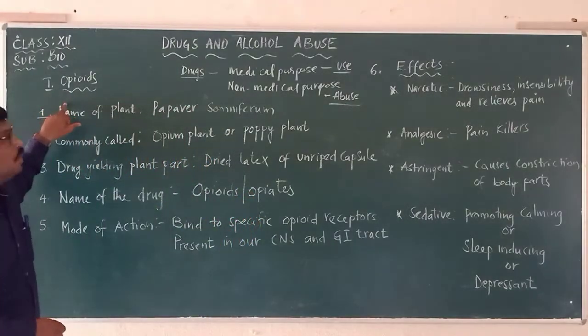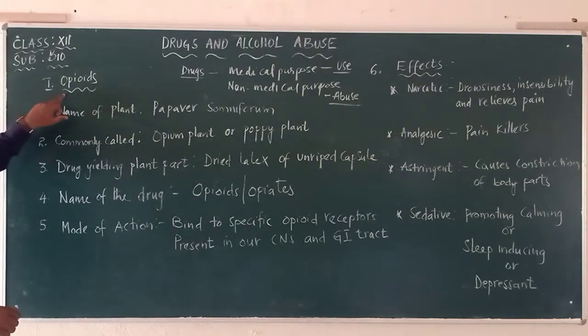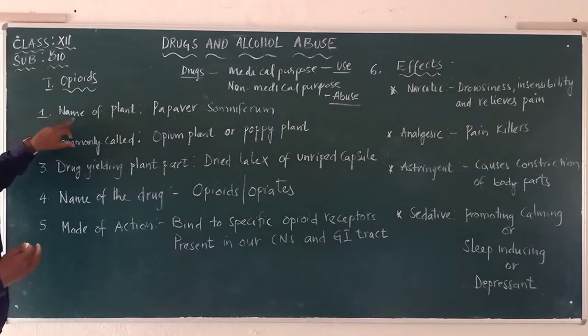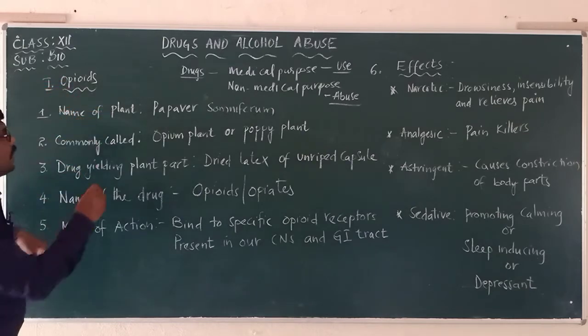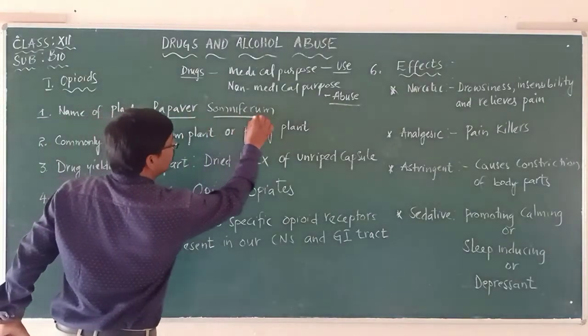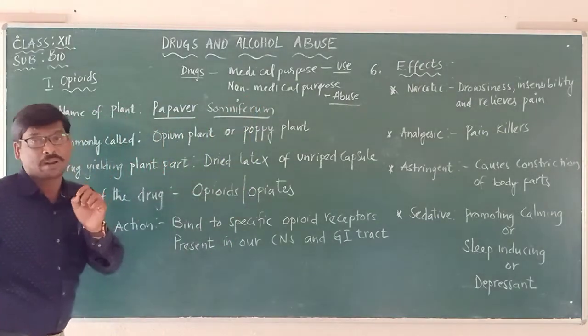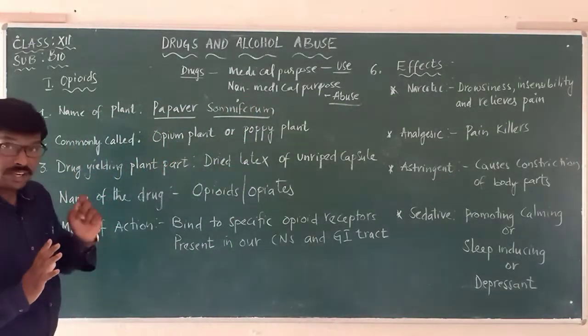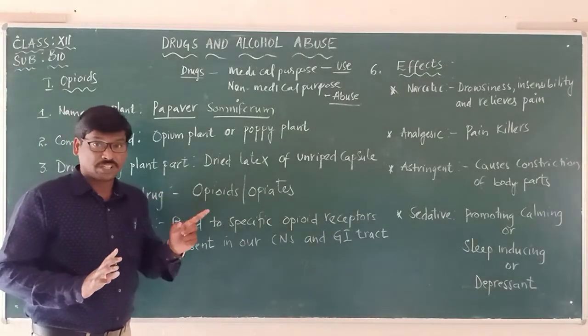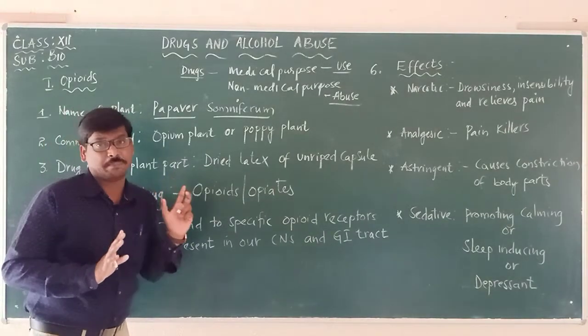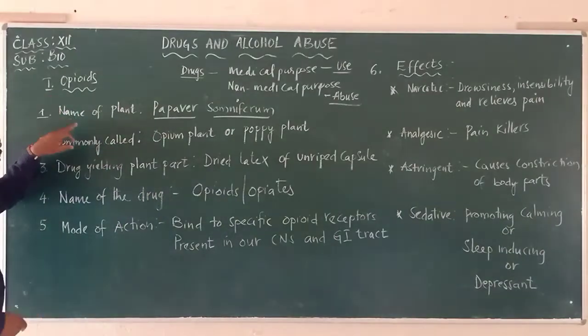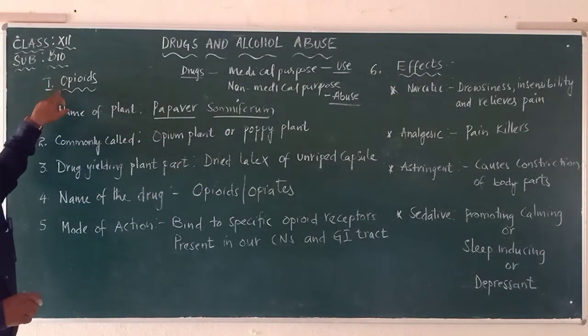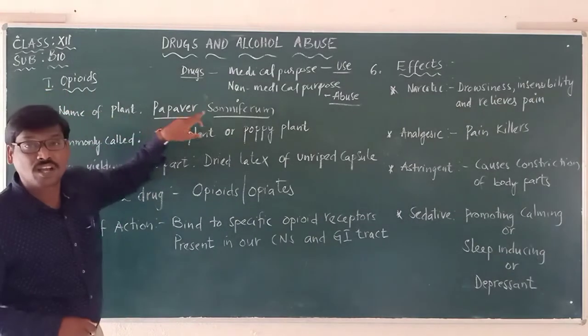If you are looking at the opioids, these drugs are obtained from a plant. The name of the plant from which the opioids are obtained is Papaver somniferum. Please remember the names of the plants, which are very important and will be asked both in subjective and objective questions. So the name of the plant from which opioid drugs are obtained is Papaver somniferum.